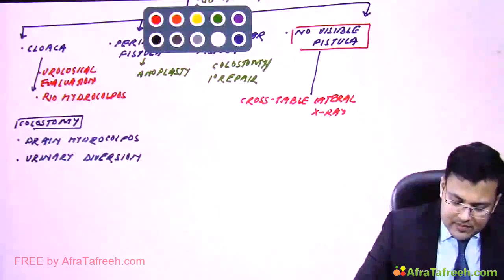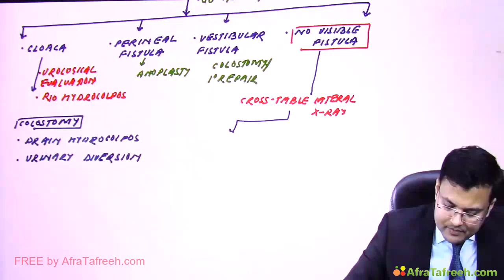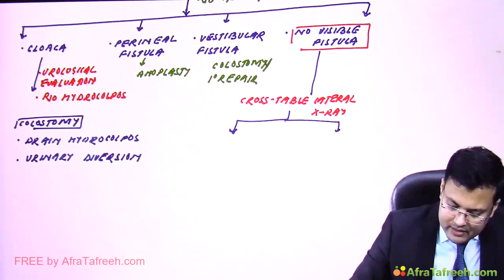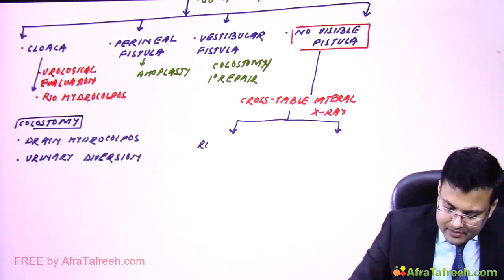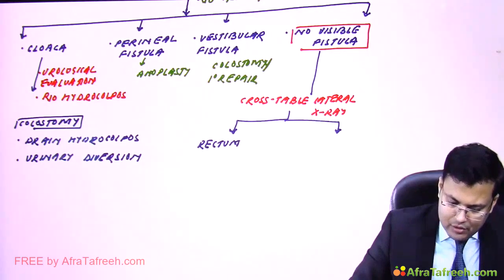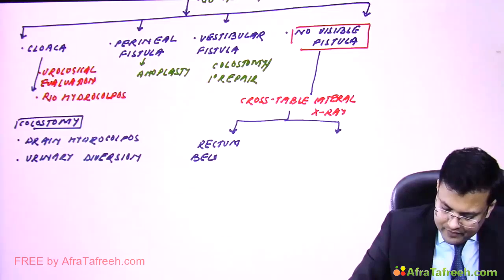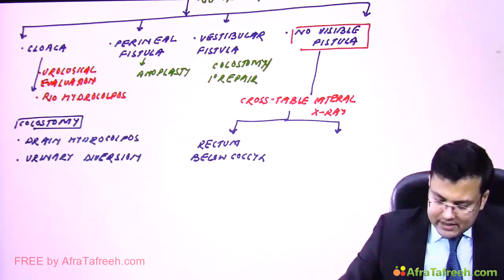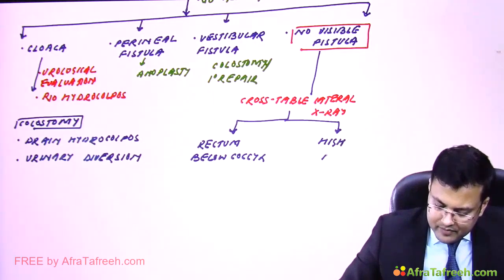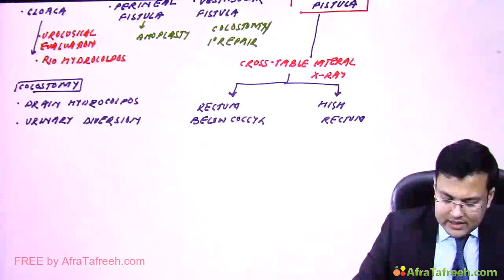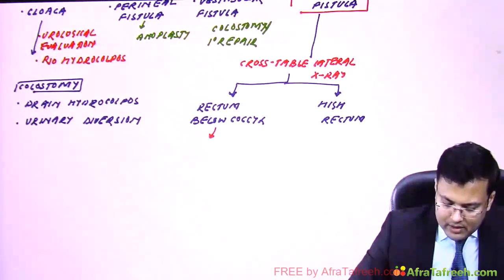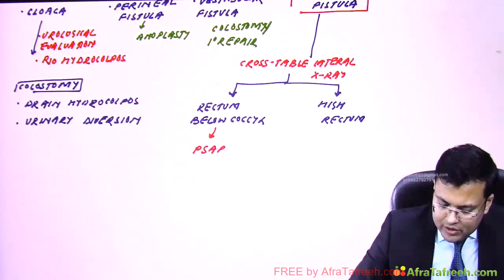One, rectum below coccyx, and second, rectum above coccyx. It means it's high rectum. So if rectum is below coccyx, we can go for posterior sagittal anorectoplasty.